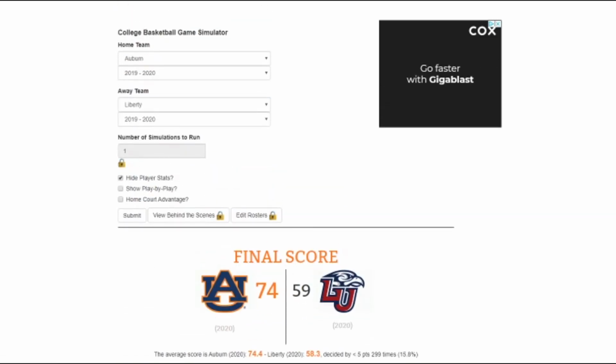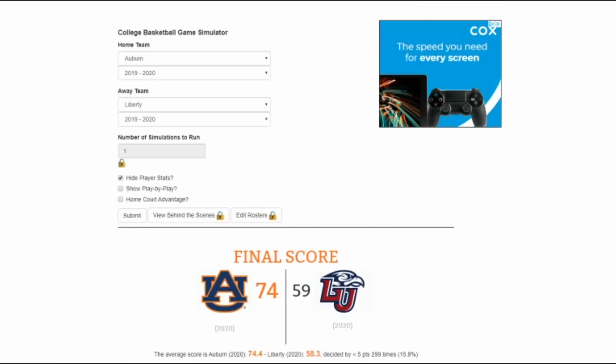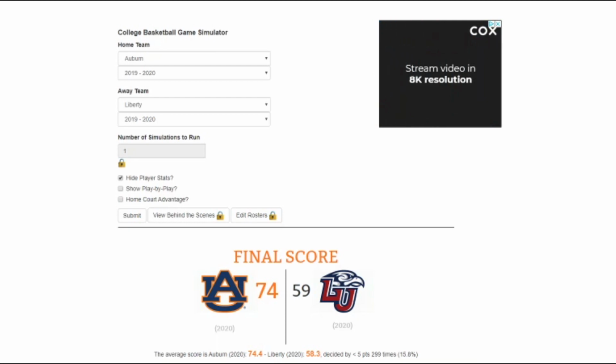And Auburn wins convincingly, 74-59. 15-point win right there. Alright, next we have Wisconsin and North Texas.